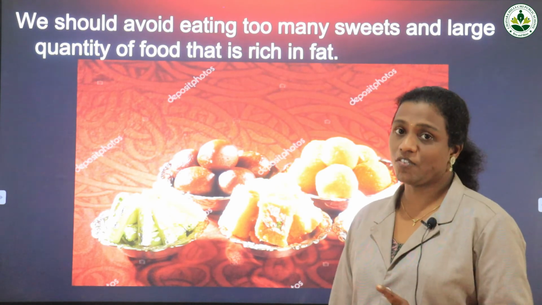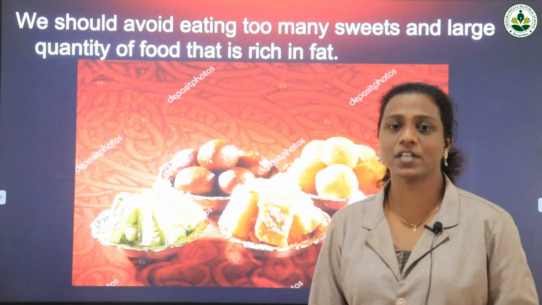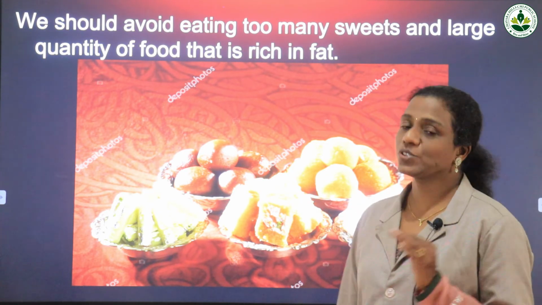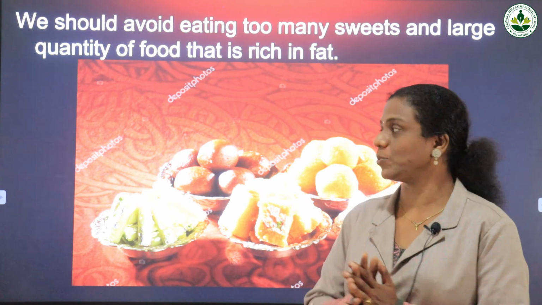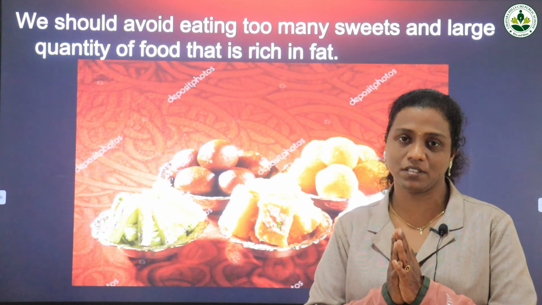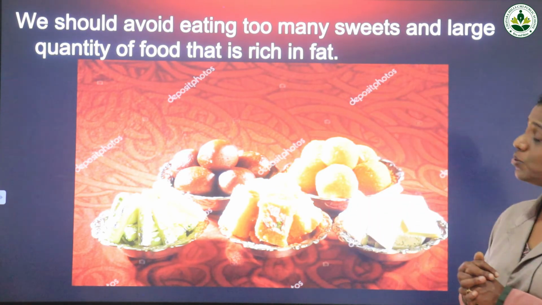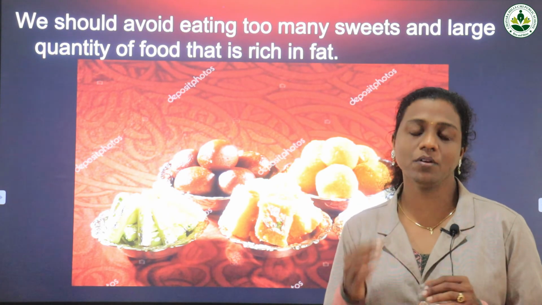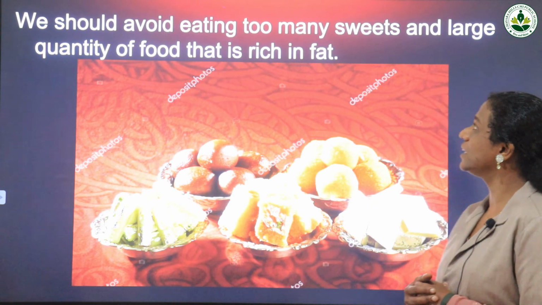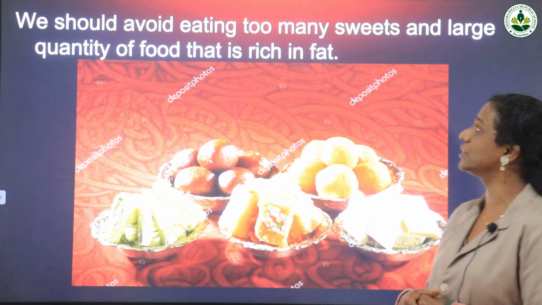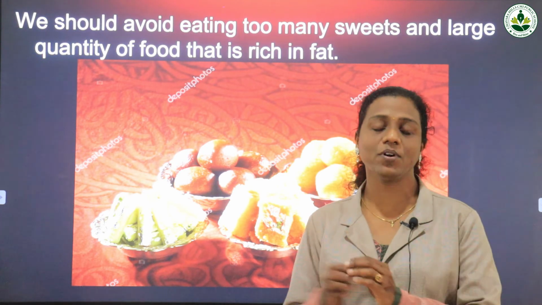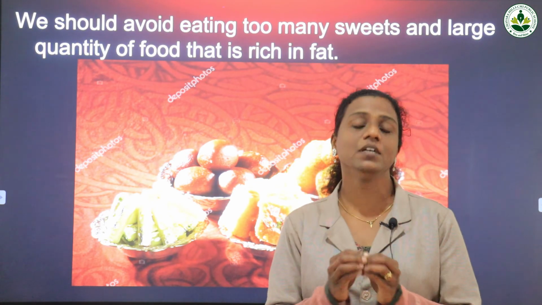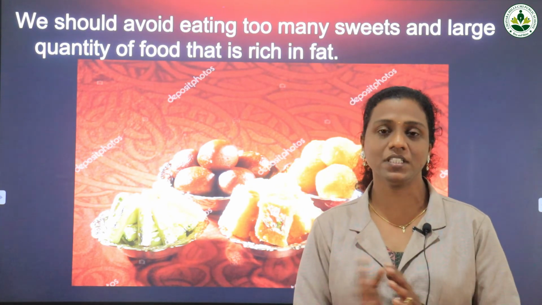Then next is, we should avoid some food items. We can eat them but not regularly. Once in a while, 2 or 3 times, we can eat, but we should avoid these kinds of items in a large amount. We should avoid eating too many sweets. We can eat a little amount, but don't eat a very large quantity. We should avoid eating too many sweets and large quantities of food that is rich in fat. That means we should not eat too much.